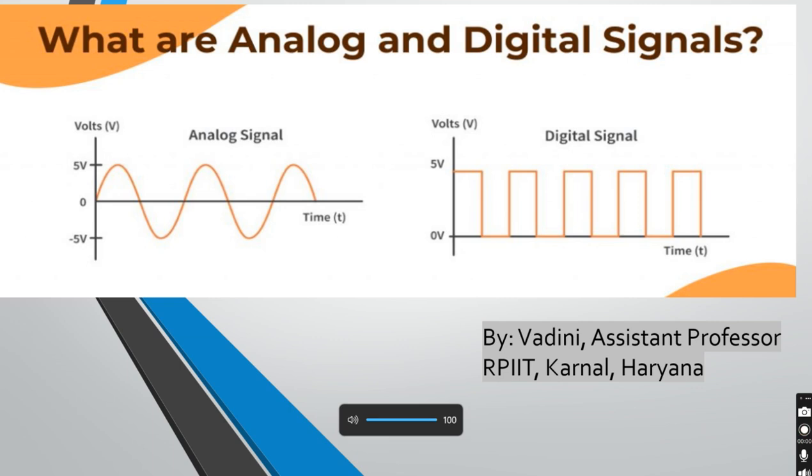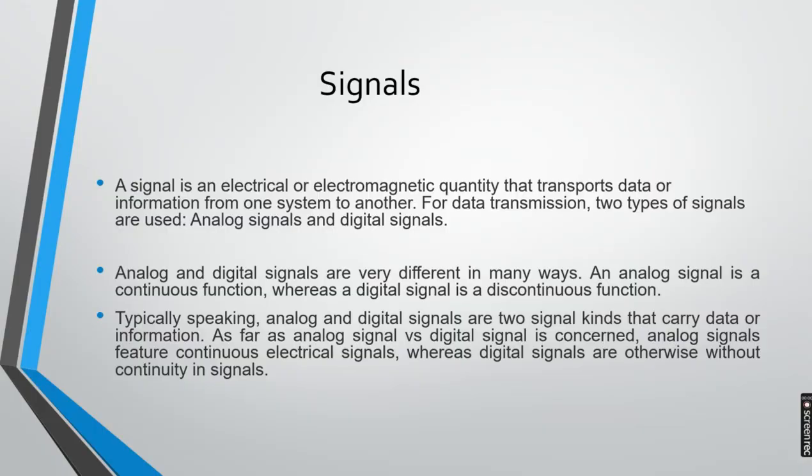Today we are going to learn about signals and what the types of signals are. A signal is an electrical or electromagnetic quantity that transports data or information from one system to another. For data transmission, there are two types of signals: analog signals and digital signals.